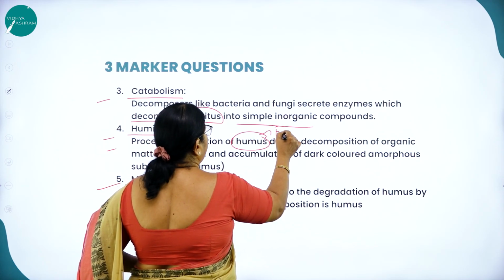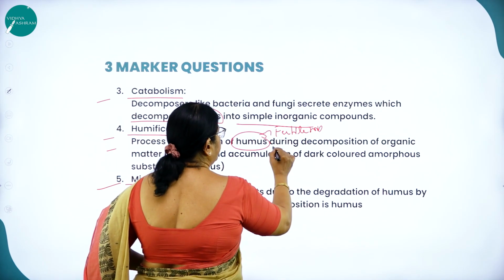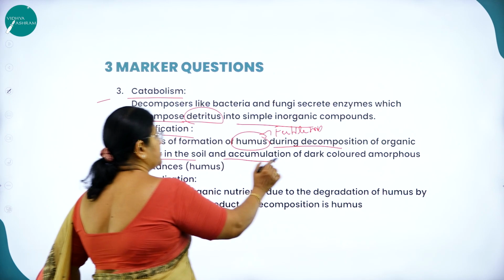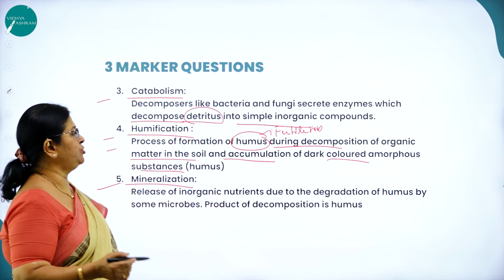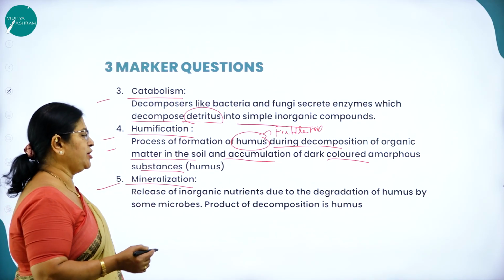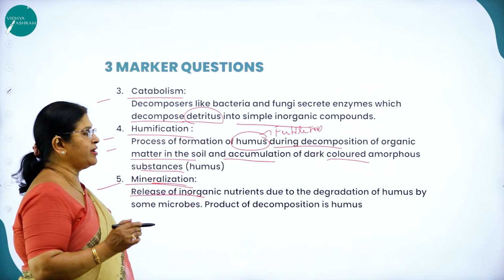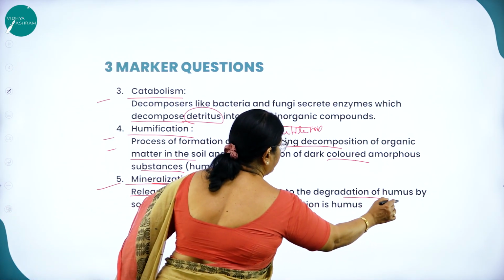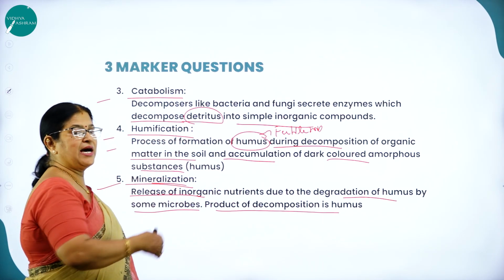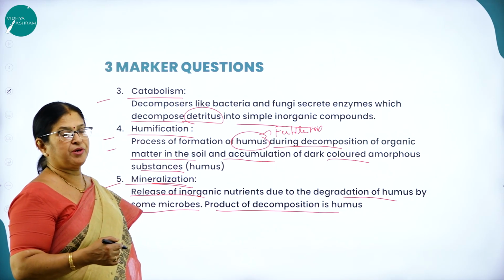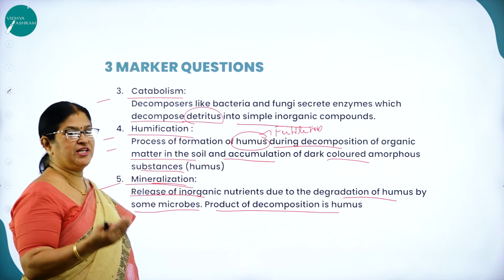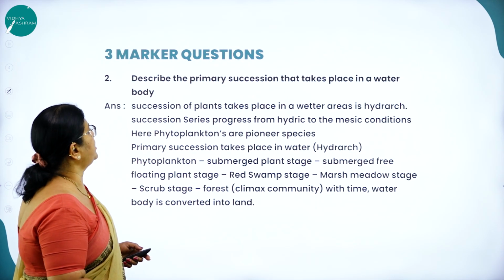Humus we call fertile soil. During decomposition of organic matter in the soil, the accumulation of a dark colored amorphous substance is called humus. If they ask what is humus? A dark colored amorphous substance in the soil, we call it humus. Mineralization is the release of inorganic nutrients due to the degradation of humus by some microbes. The product of decomposition is called what? Humus. So these are the different steps involved in the process of decomposition: fragmentation, leaching, catabolism, humification and mineralization.